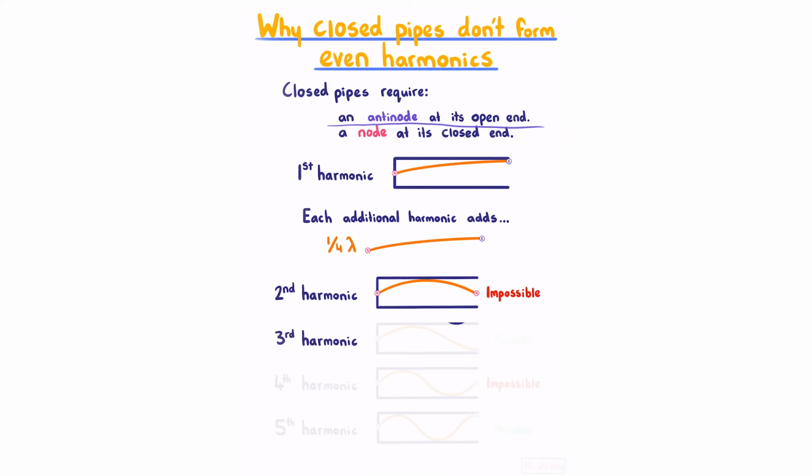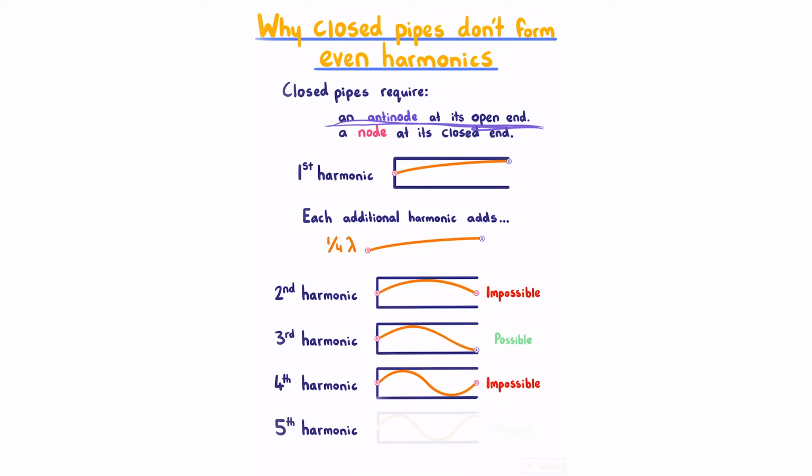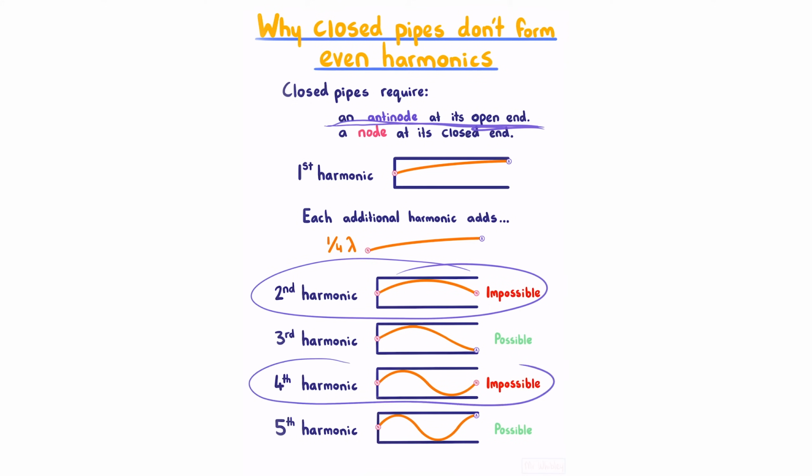For our third harmonic, we start with our first harmonic, add on another, and we finish off with an antinode at the open end, which is of course possible. For our fourth harmonic, we start with our first, add on another, and then add on another. Finish up with a node at the open end, which, as discussed before, we need an antinode at this open end, and so our fourth harmonic is impossible. For our fifth harmonic, we have our 1, 2, 3, 4, 5 quarter wavelengths, giving us an antinode at the open end, which is of course possible. If we continued on with higher harmonics, we would continually see that our even harmonics would be impossible.